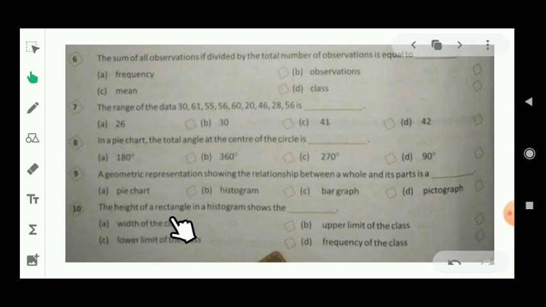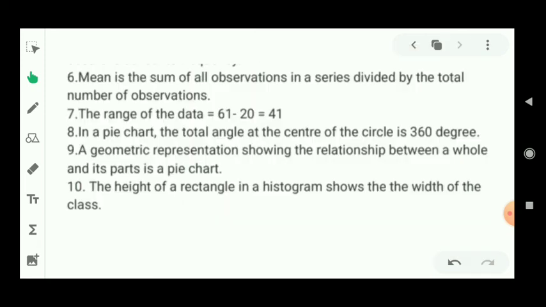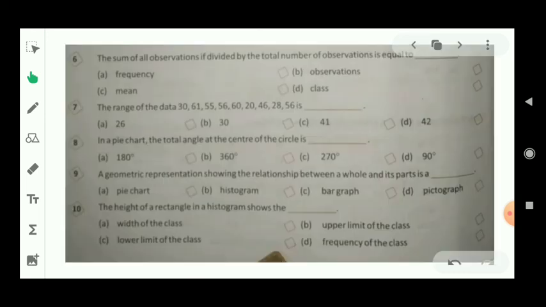The height of a rectangle in a histogram shows the what? Students, this is also based on the definition. The height of a rectangle in a histogram shows the width of the class. That means option number A will be right for this question.